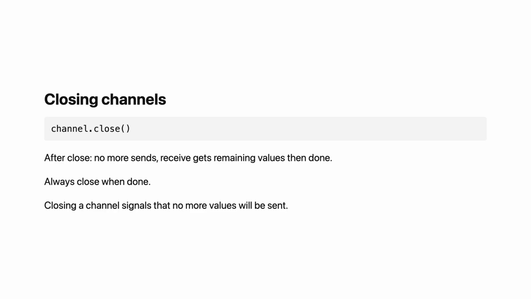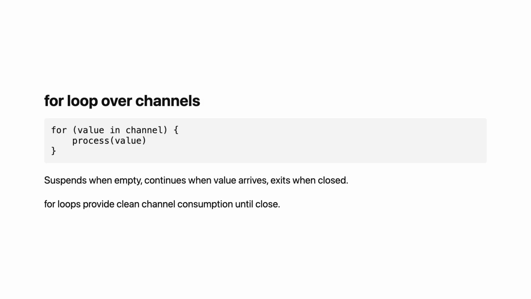A channel can be closed. channel.close(). After closing, no more values can be sent. Receivers can check if the channel is closed. Receive throws ClosedReceiveChannelException on a closed empty channel. Better to use receiveCatching or check isClosedForReceive. Closing signals completion. The producer says, I am done. Receivers finish processing remaining values and stop. Always close channels when done. This prevents receivers from waiting forever.